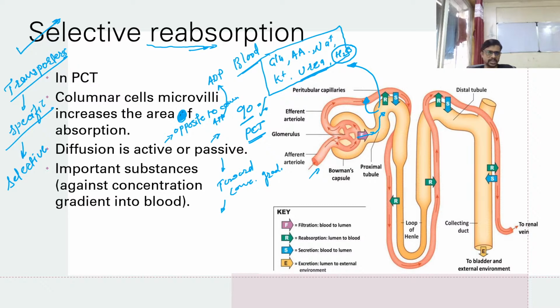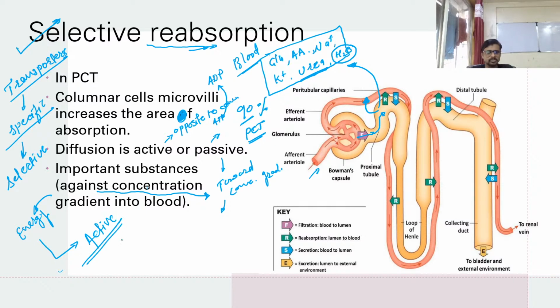Okay, so let's see the important substances which are necessary for our body, or you can say the food part, like glucose, amino acid, sodium, then K plus, water. These are the food parts, and they are absorbed against the concentration gradient into the blood. Against concentration gradient means opposite to the concentration gradient, so it requires energy, and that's why I use the word active transport.